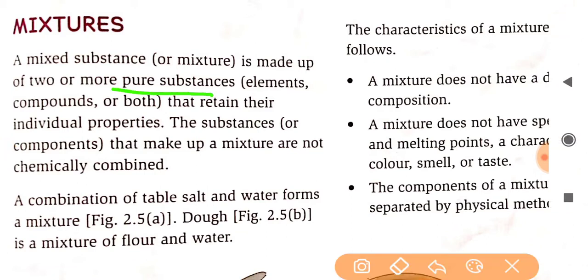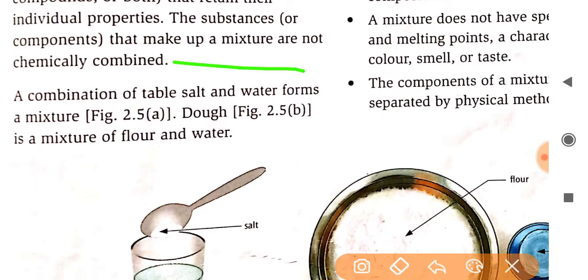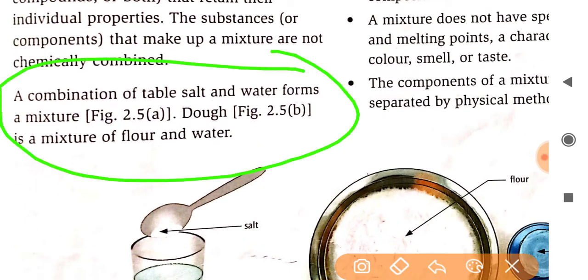You have to remember that these pure substances, elements or compounds, or both, retain their individual properties. The substances or components that make up a mixture are not chemically combined. When we talk about mixtures, they are not chemically combined and they retain their individual properties. Suppose a combination of table salt and water forms a mixture.